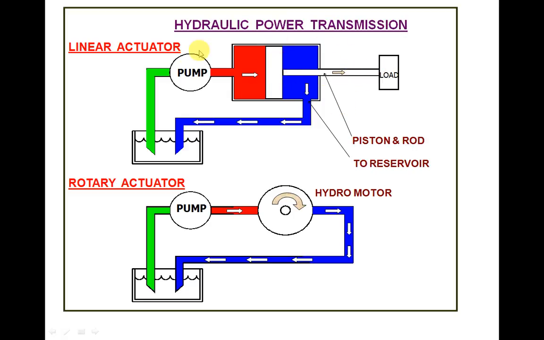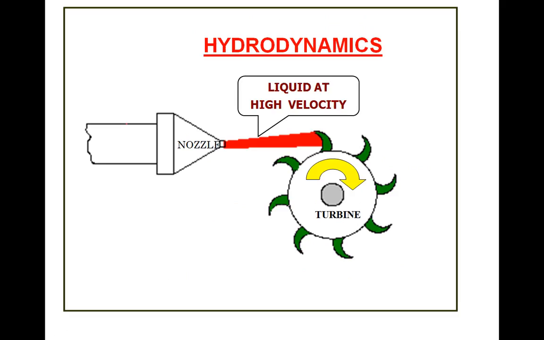So this is the linear actuator. In the same way, here the liquid delivered by the pump is being used for rotary motion of a particular actuator. That's why it is a rotary actuator. Otherwise both are the same. So this is one example of a hydrodynamic device.